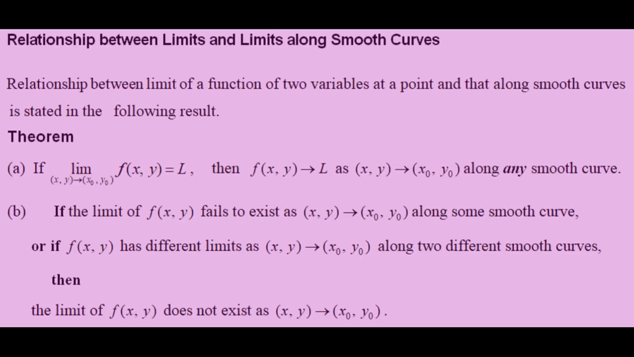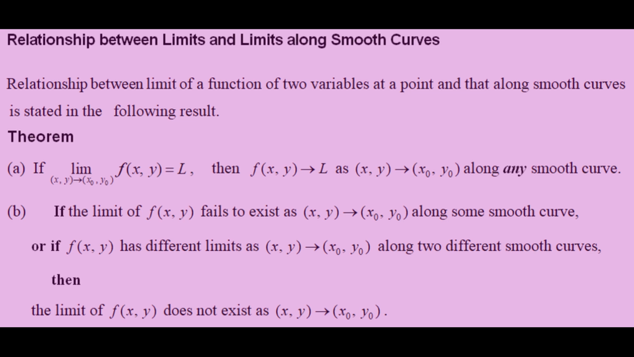We now discuss the relationships between limits and limits along smooth curves. The relationship between the limit of a function of two variables at a point and that along smooth curves is stated in the following result. Theorem. If the limit as (x,y) approaches (x naught, y naught) of f of xy is equal to L, then f of xy approaches L as (x,y) approaches (x naught, y naught) along any smooth curve.